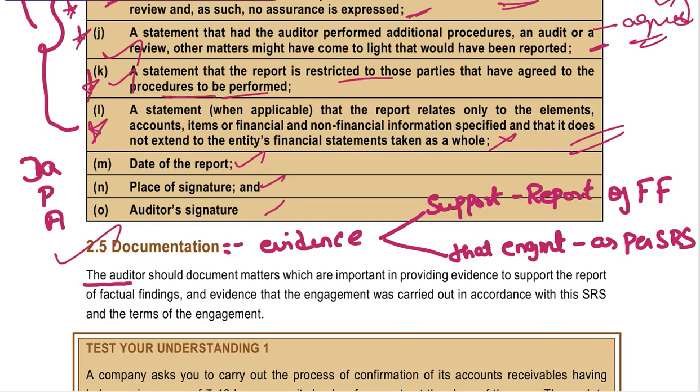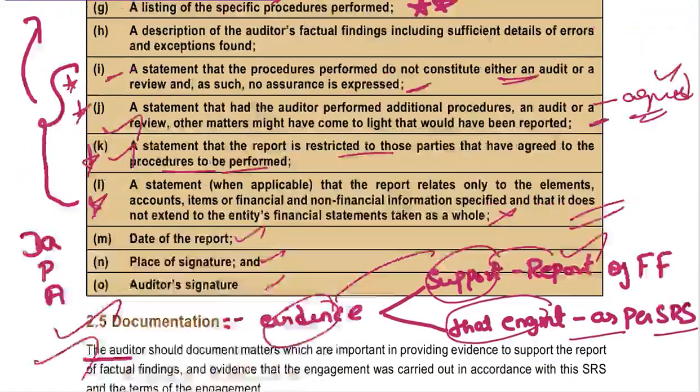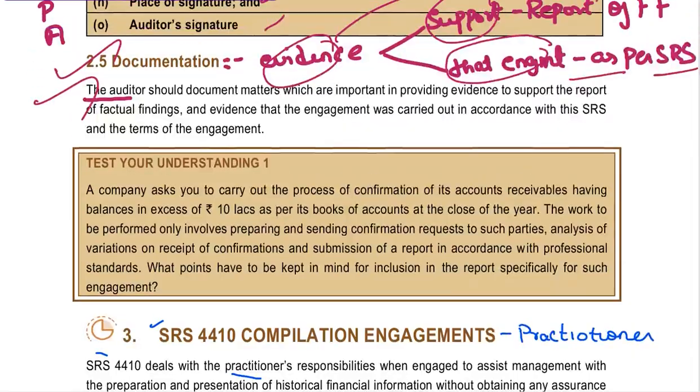Next is documentation. What you have to document, as an auditor, are the matters which are important, right? It is going to provide evidence to support the report of factual findings, and also that the engagement is conducted as per SRS. So by this way we have completed the SRS.